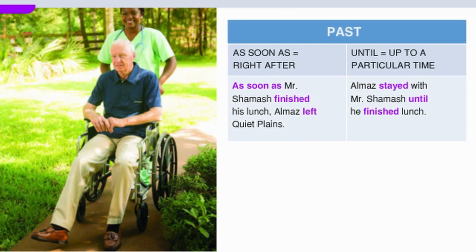Past. As soon as means right after. As soon as Mr. Shamash finished his lunch, Almaz left Quiet Plains. Until means up to a particular time. Almaz stayed with Mr. Shamash until he finished lunch.